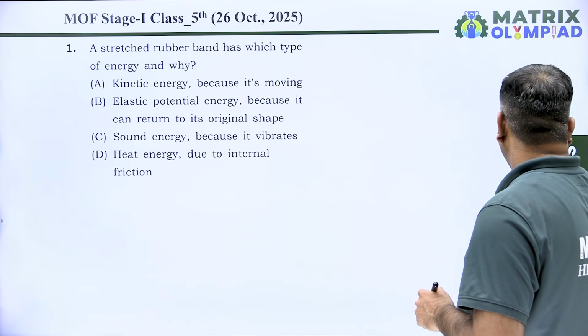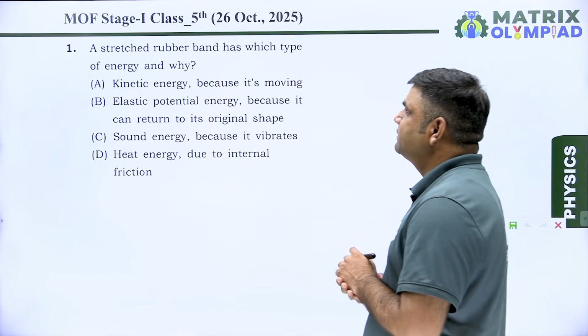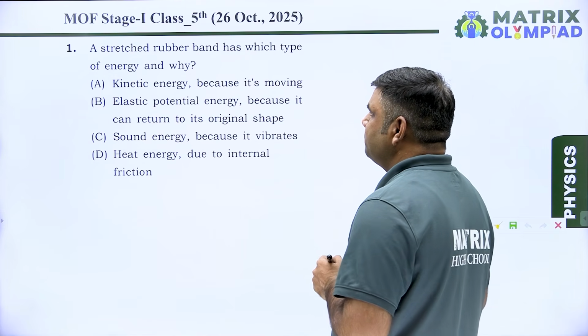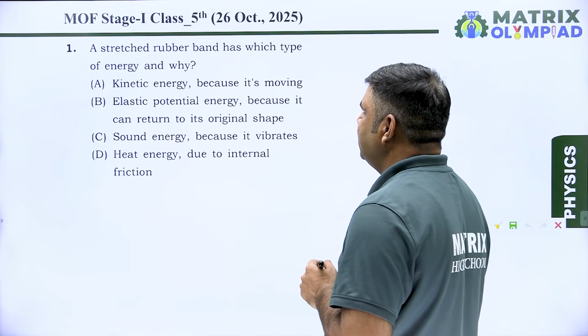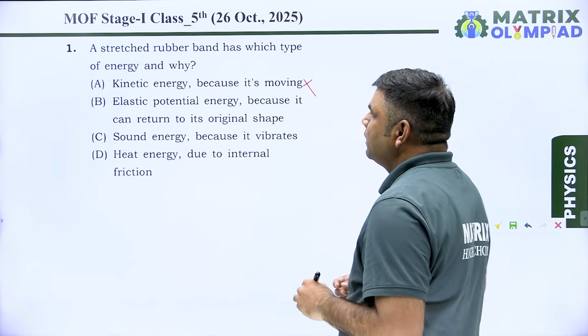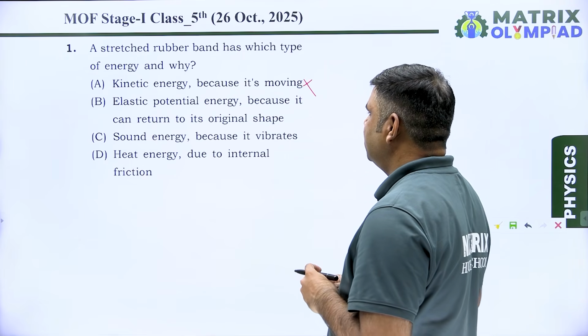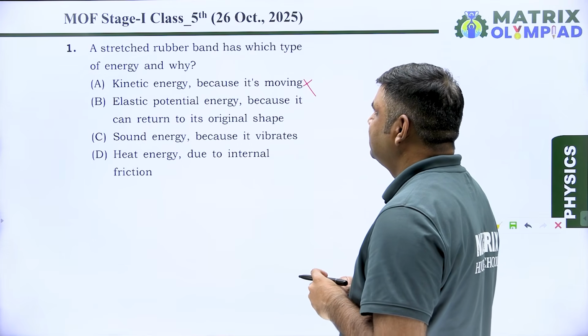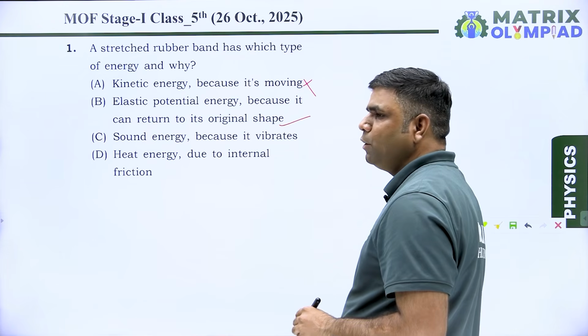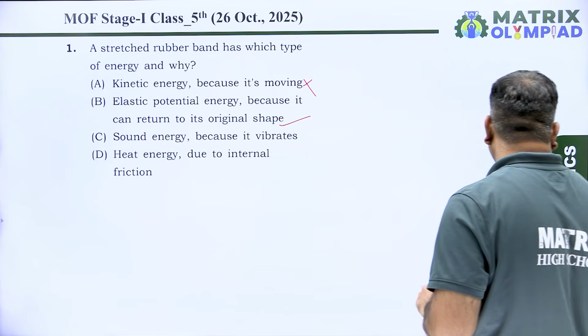Question number 1 is, a stretched rubber band has which type of energy and why? Option A is kinetic energy because it's moving. No. Option B, elastic potential energy because it can return to its original shape. Yes. So our correct answer will be option B. Move to the next question.